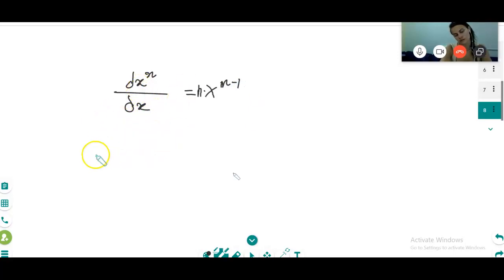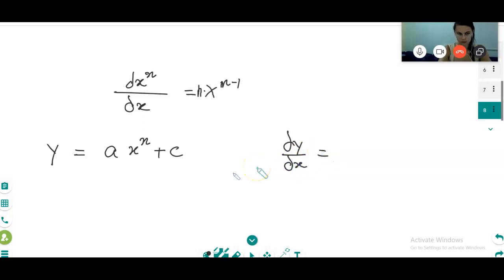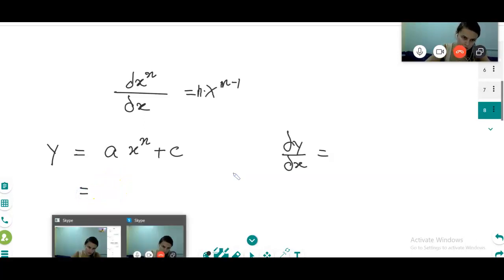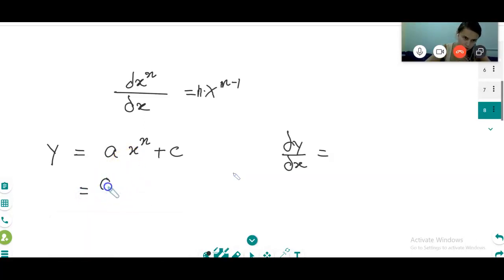Suppose I write y is equal to a x power n plus c. What is the dy by dx? Can you tell me? It is going to be a n, a n, and then x power n minus 1.